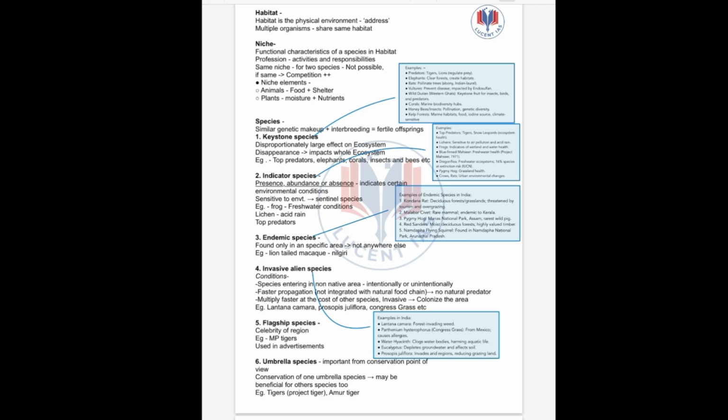Keystone species are species which have a large effect on the ecosystem; their presence or absence impacts the whole ecosystem. For example, top predators like elephant, tiger, lion. Let us see tiger.